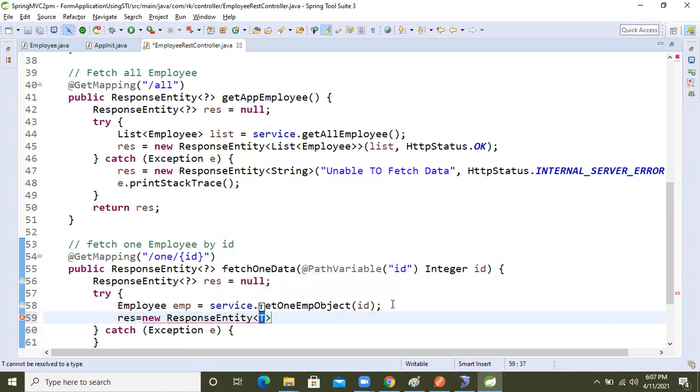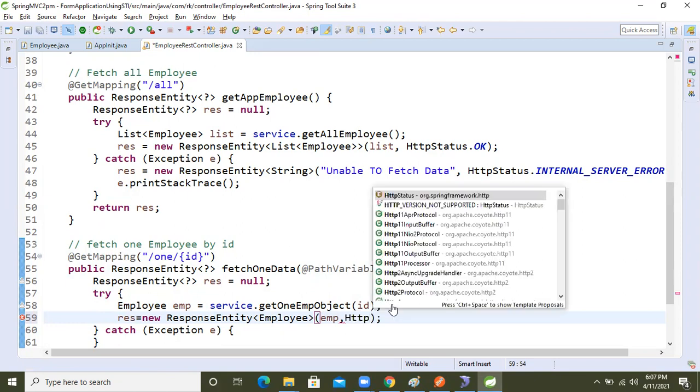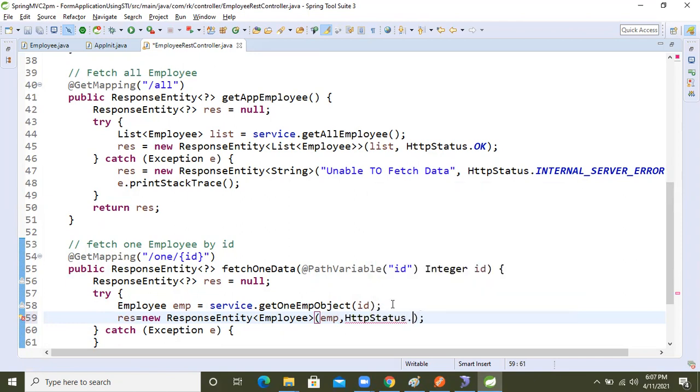Here we take the generic type Employee. Inside that we will pass the body emp, and after that http status. Okay, so fine, the thing is completed.